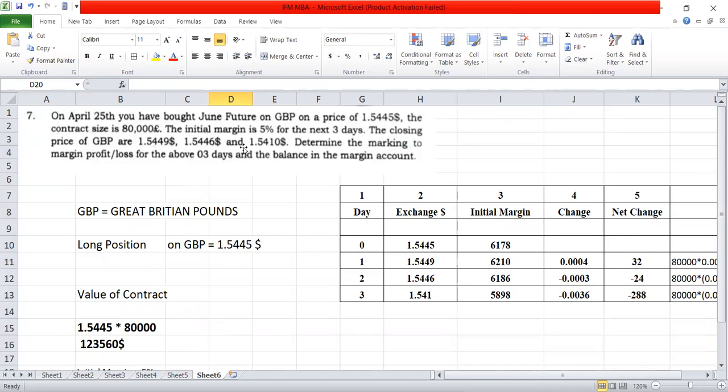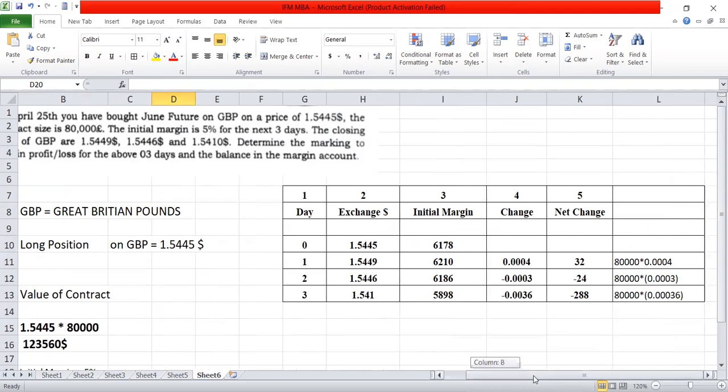See, for day 1, day 2, day 3, they have given the closing price of the Great Britain pound. So for 3 days we have to see what will be the margin. So what you should do: there are 5 columns here now: the day column, the exchange rate column, the initial margin, the change, and the net change, and this is the working note calculation part.